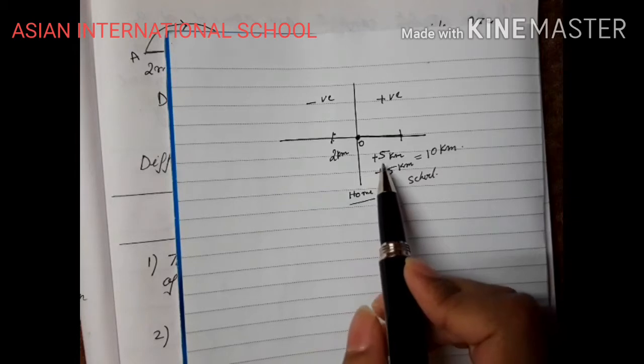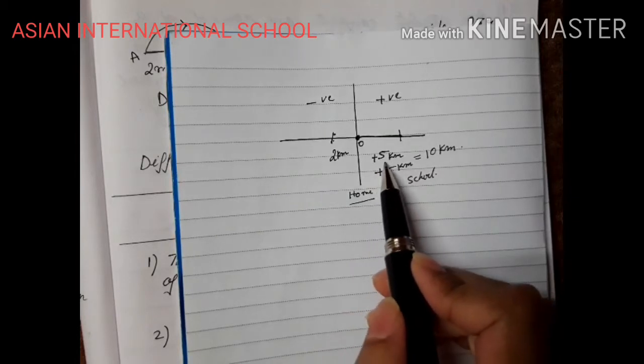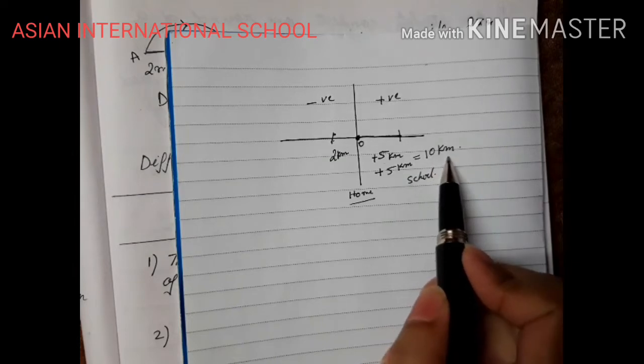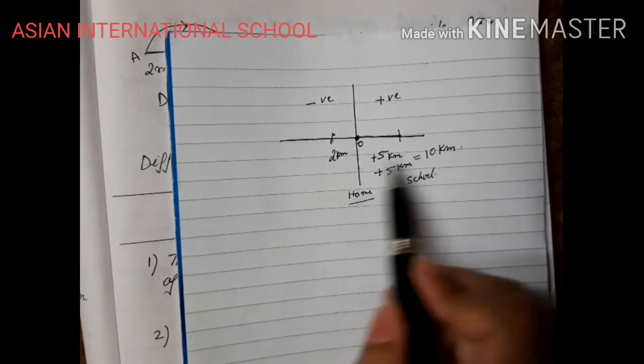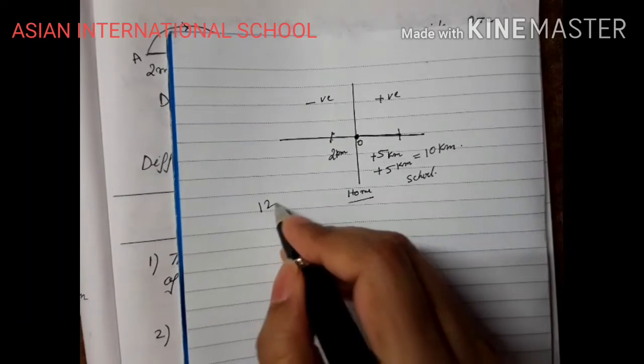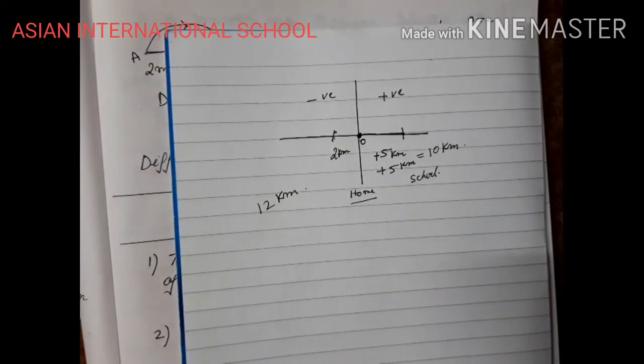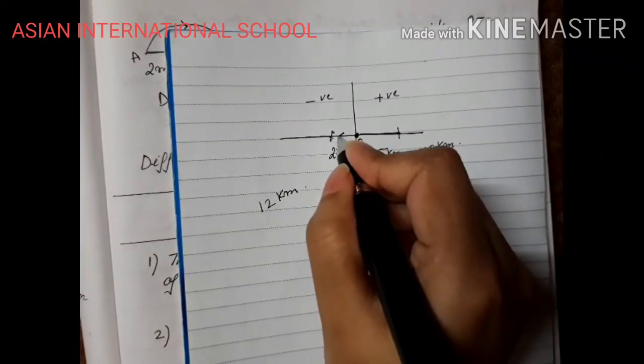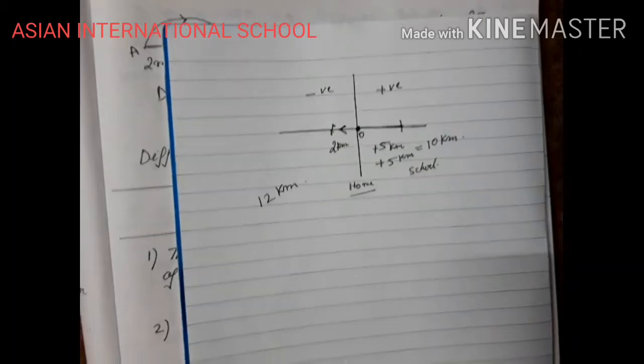And how much will be your total distance? 5 kilometers plus 5 kilometers, 10 kilometers total distance, plus 2 kilometers, that is 12 kilometers is the total distance covered by you. Clear? Why does it have a direction? See, this is the direction of your movement. So, this is the direction of your displacement.